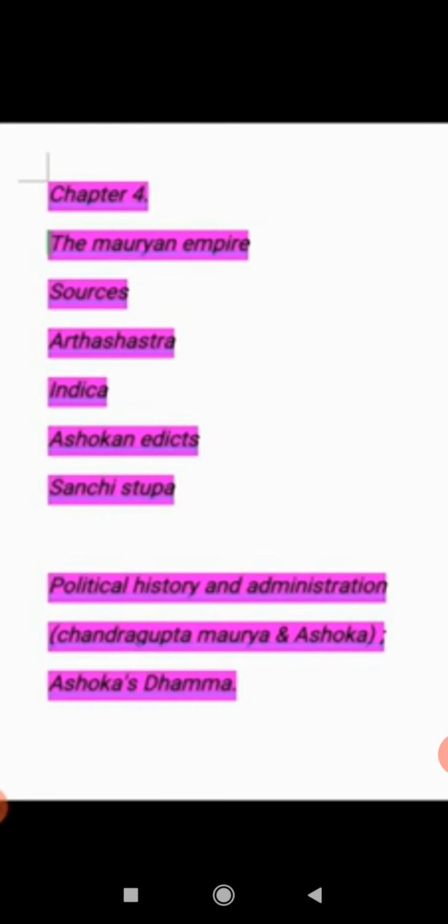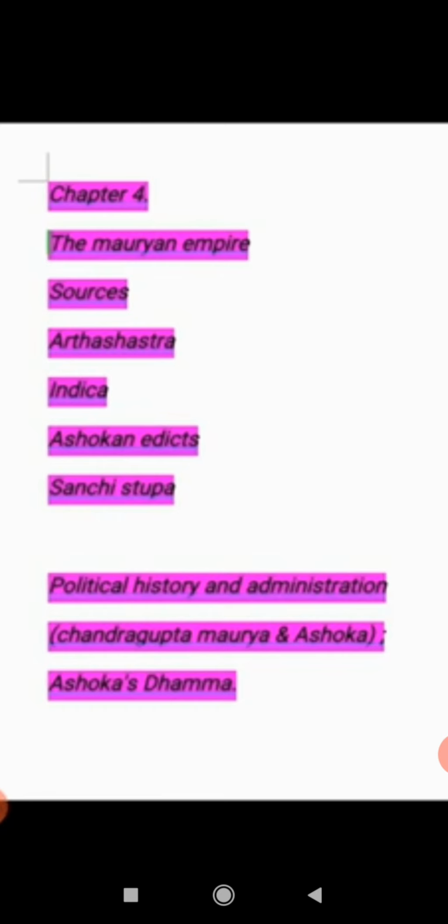Then the fifth one is the revenue system. Land revenue was the chief source of income. Whatever tax they got from lands was the main income source of the Mauryans. It was 1/6 to 1/4 of the produce. Whatever people produced, they had to pay 1/6 or 1/4 as tax.